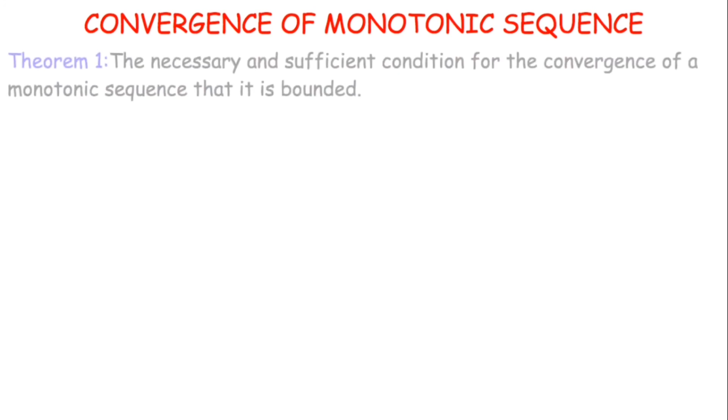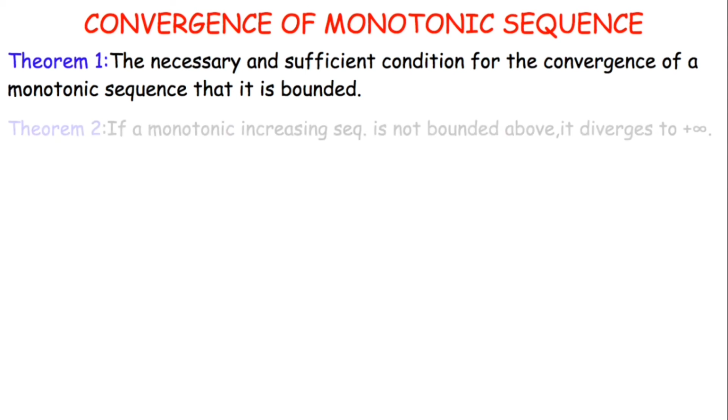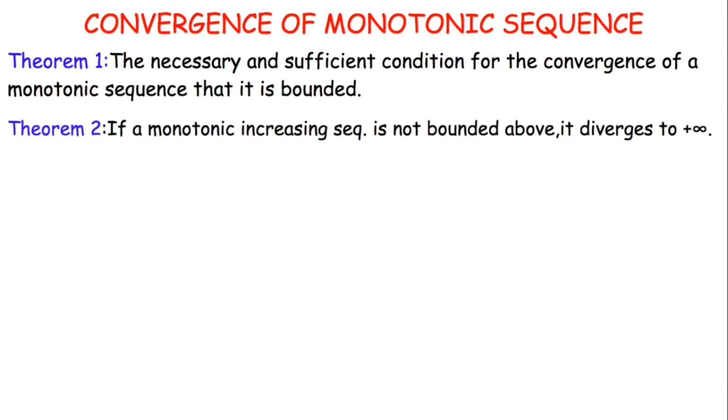Now let's look at the convergence of monotonic sequences. Let's look at the theorems. Theorem 1: the necessary and sufficient condition for the convergence of a monotonic sequence is that it is bounded. Theorem 2: if a monotonically increasing sequence is not bounded above, it diverges to plus infinity.